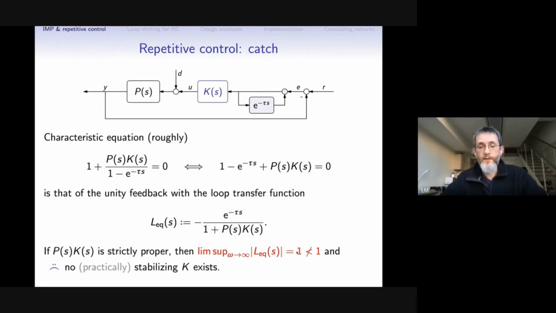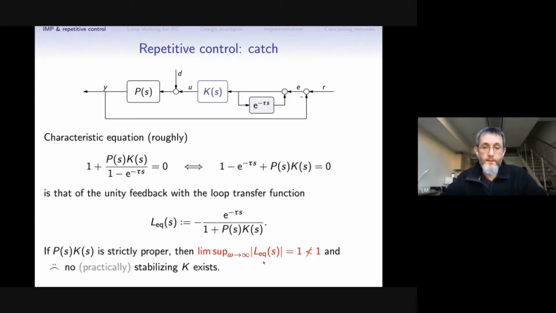And exactly 1 means that it is not strictly contractive, and strict contractivity of the high frequency loop gain is a necessary condition for the existence of a practically stabilizing controller. This is the notion of W stability introduced by George and Smith some years ago, okay?